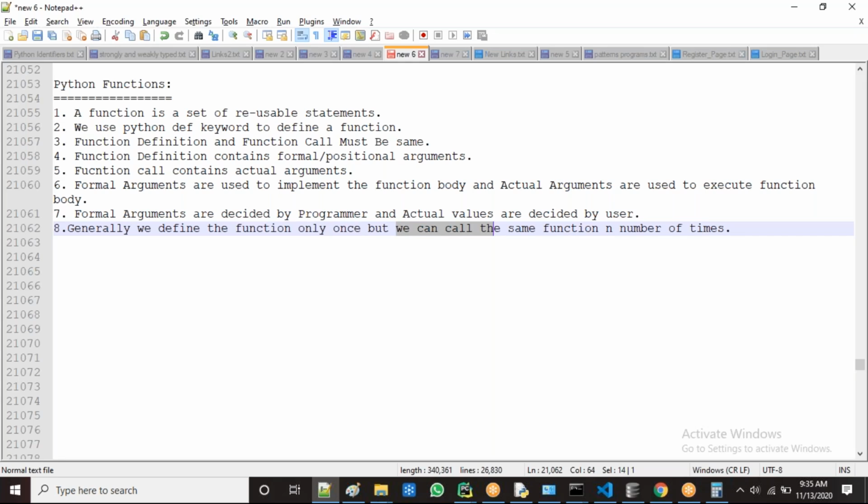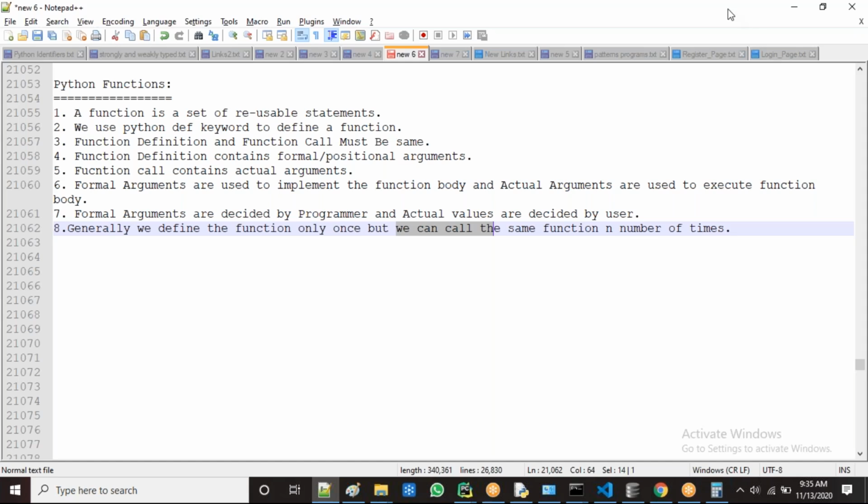I told the example already. My parents kept my name as Narayana only one time. Since that day onwards, all are using my name to identify me, or all are calling me by my name. Means only one time they defined, and a number of times we keep on calling.